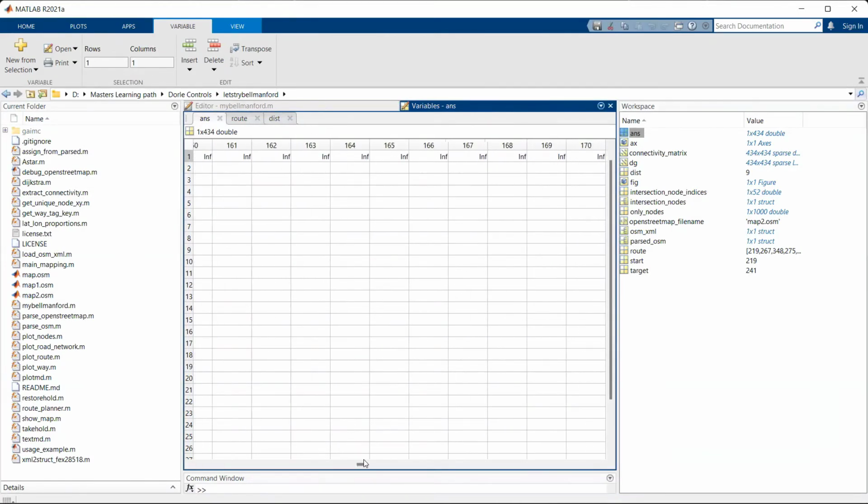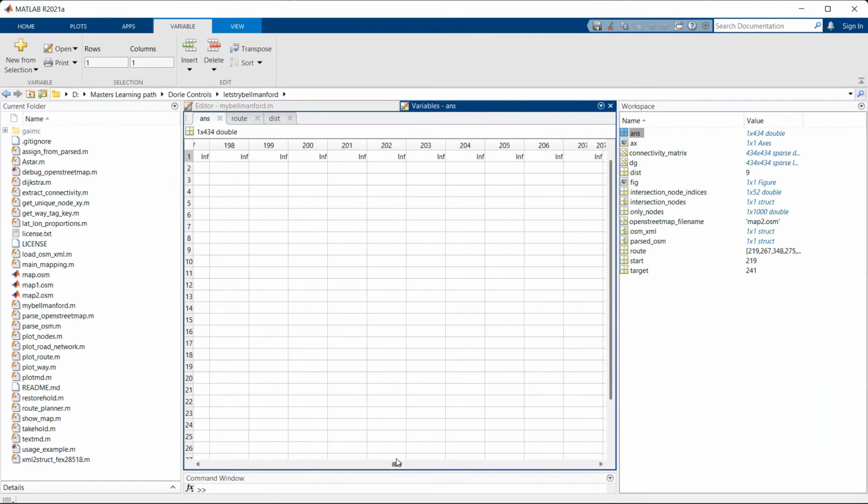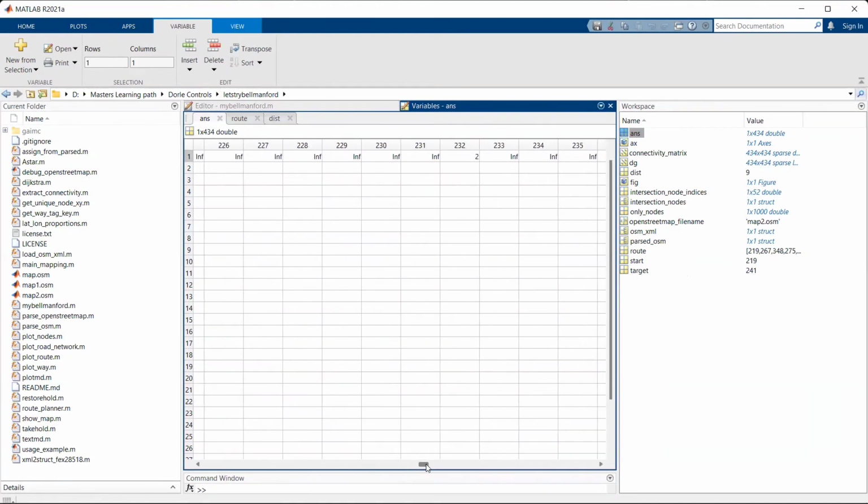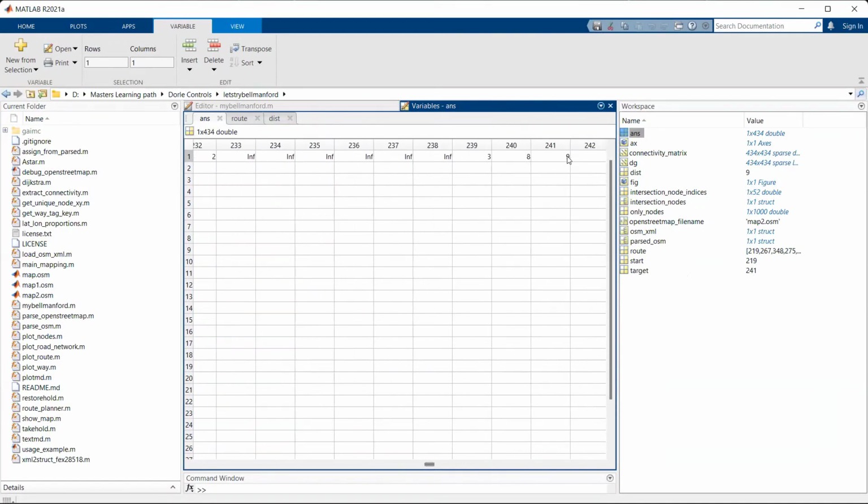The starting node I have given is 219, and in the matrix you can see 219 is 0, which means it's the source node, and I have given the target node as 241. For 241, the value is 9, which means the distance from the source to 241 is 9. That's why the distance variable is 9. If it means infinity, that means there is no way from the source node to the node 235. Yeah, that's my work.